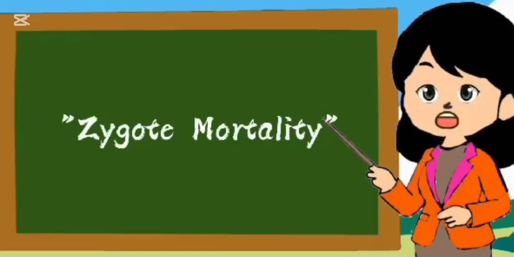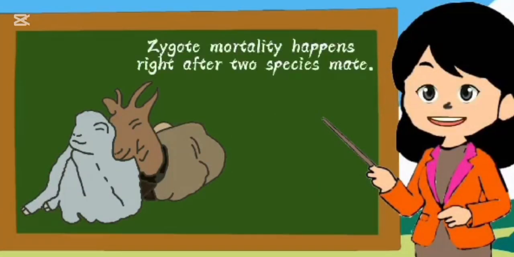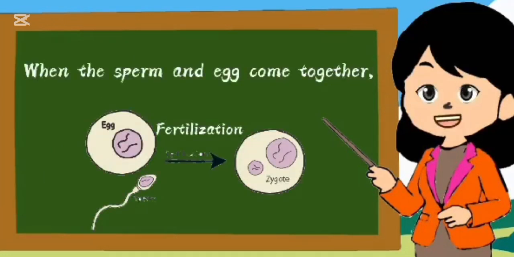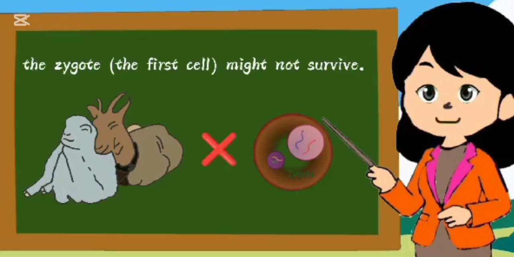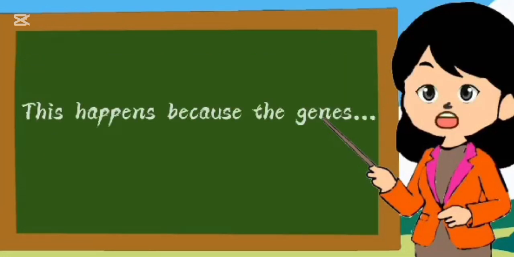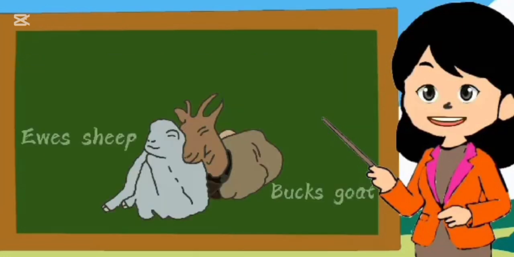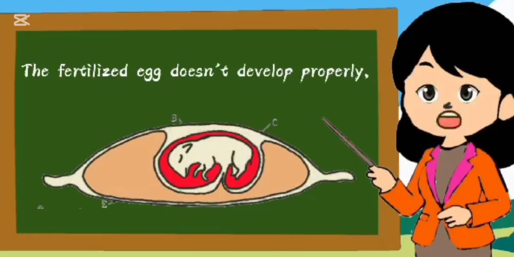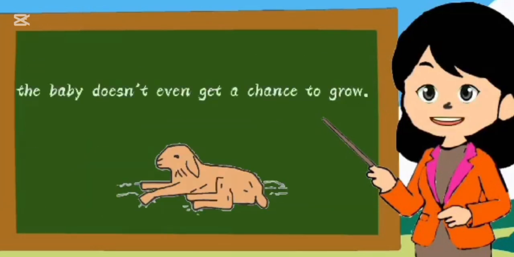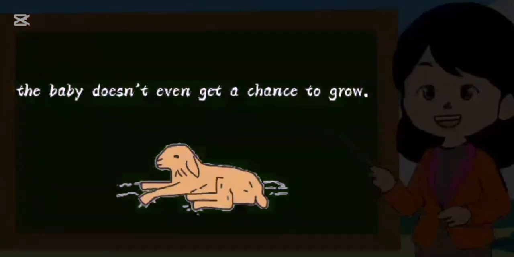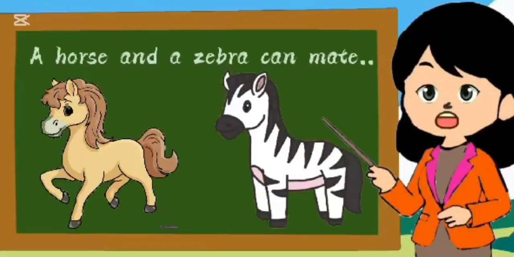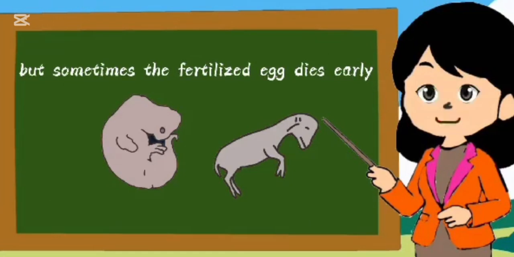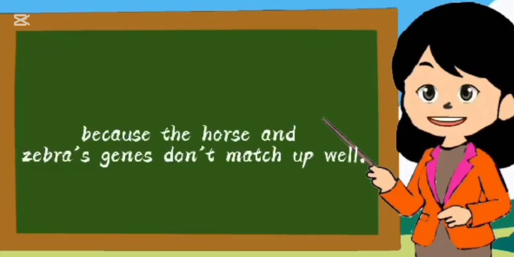Zygote mortality. Zygote mortality happens right after two species mate. When the sperm and egg come together, the zygote, the first cell, might not survive. This happens because the genes from the two species don't work well together. The fertilized egg doesn't develop properly, and the baby doesn't even get a chance to grow. For example, a horse and a zebra can mate, but sometimes the fertilized egg dies early because the horse and zebra's genes don't match up well.